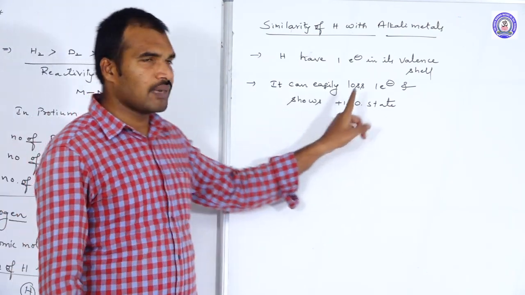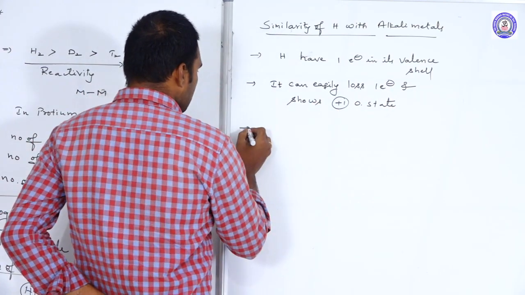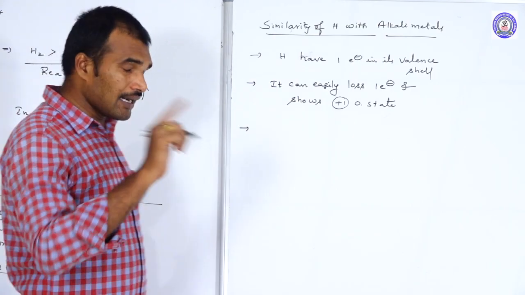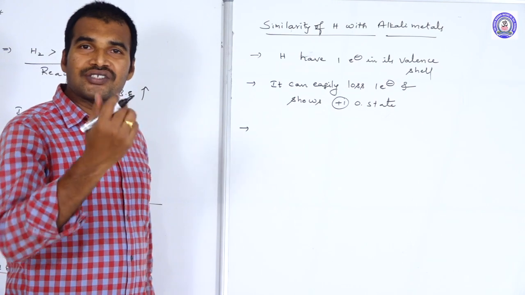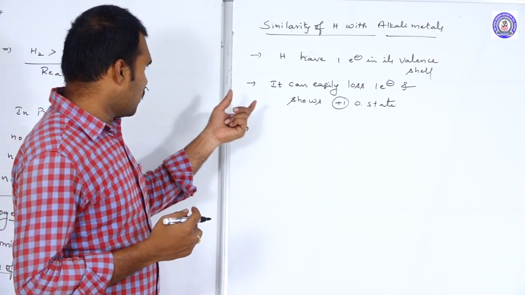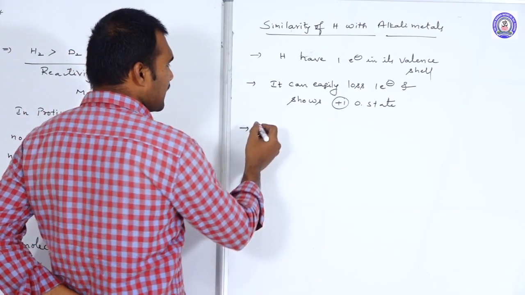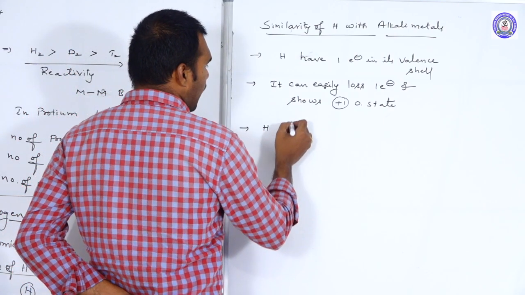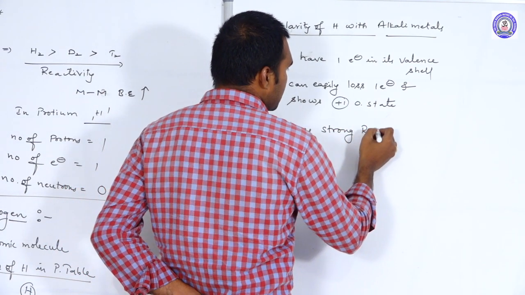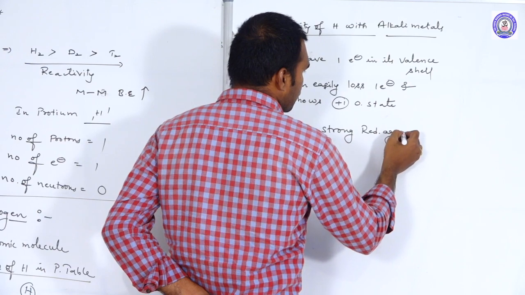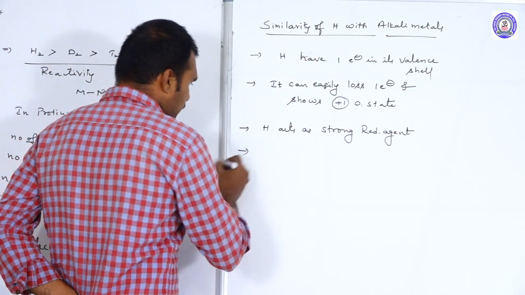Next one: like alkali metals, hydrogen also acts as a strong reducing agent. Strong reducing agents.